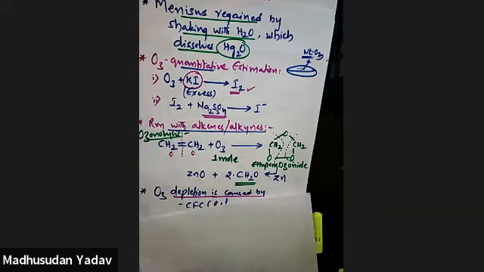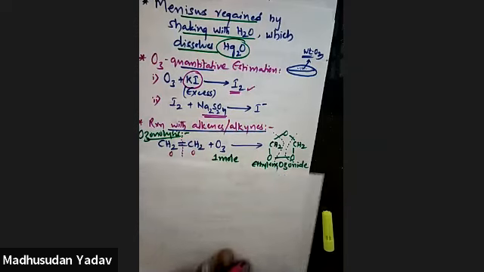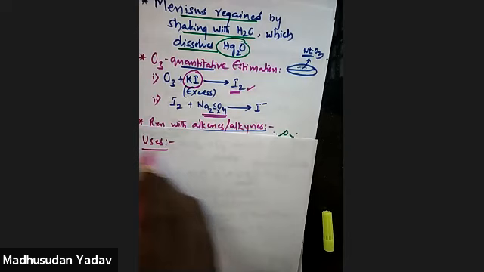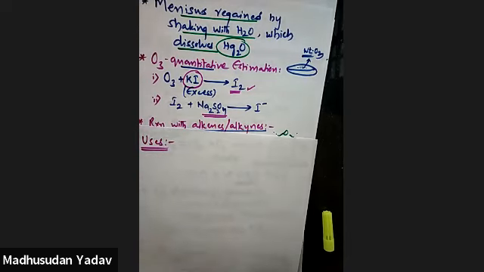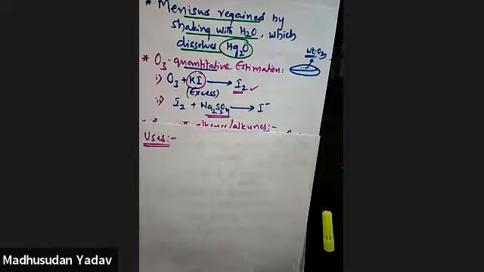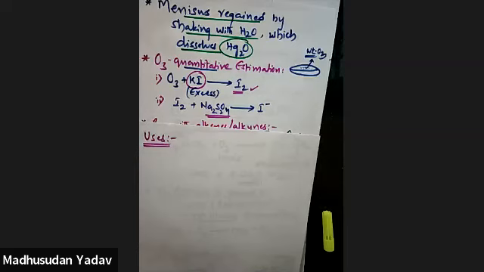Next, we are going to discuss its uses. Uses of ozone. If you have purchased a water bottle, they will mention on the bottle that it is purified by UV ozonolysis, sometimes.